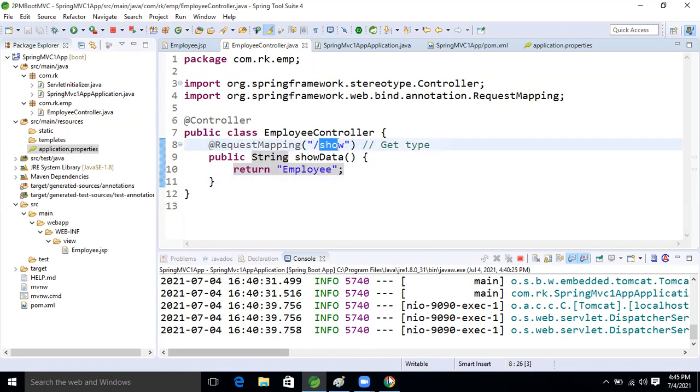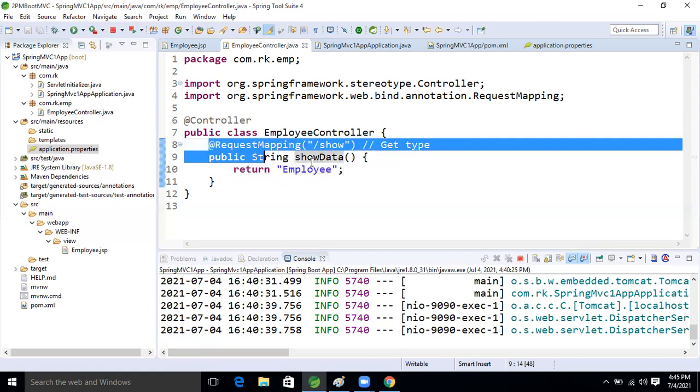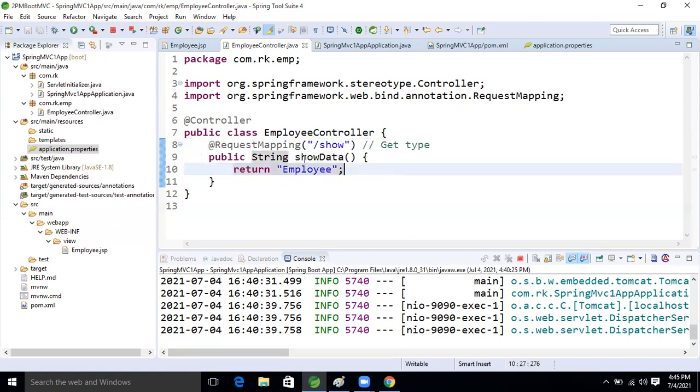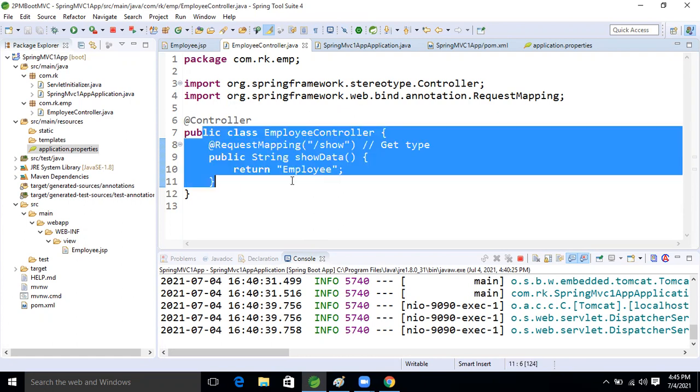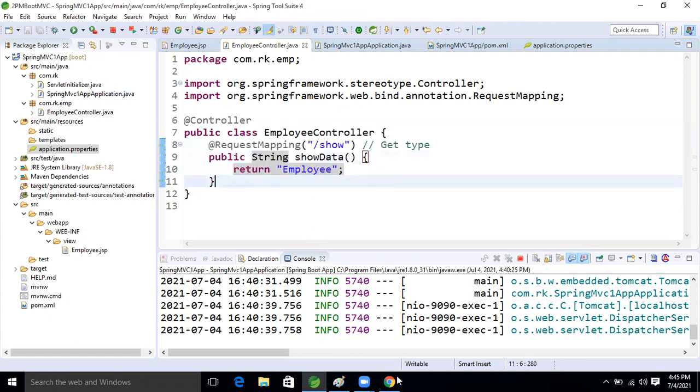Based on that, whenever we are making the request, this method logic gets processed, right? So request processing means nothing but we are making the request from the browser, and that request is coming to our application.